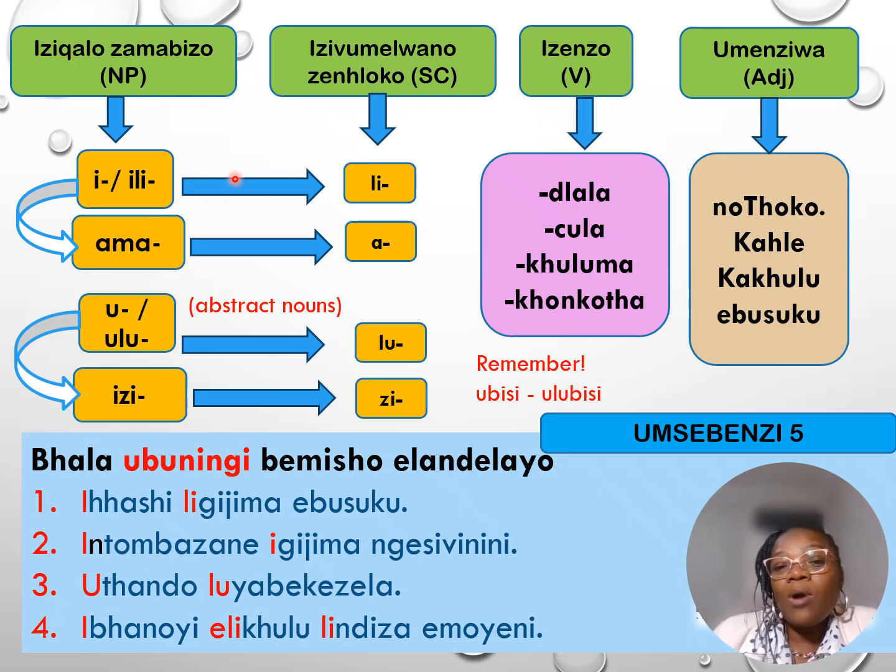Icashile. All right. So how do we know ukuthi there are ili beginning words? They will want to take a li as a subject concord. And usually lamagama, what I usually say to my students, the best way of remembering lamagama is that out of the letters of the alphabet, if you are given an i beginning word and it's followed by any of the letters of the alphabet except for letter N, letter M, letter S, and letter Z, it's more likely that the word will belong to this class.